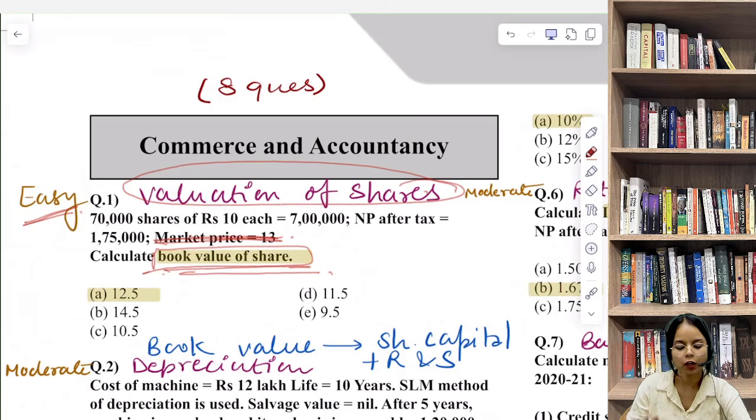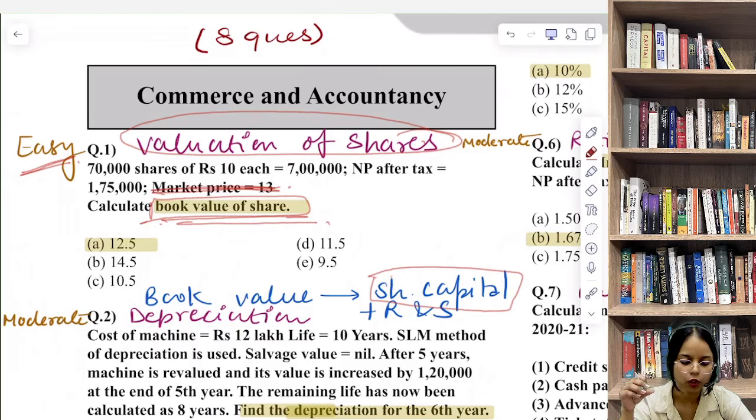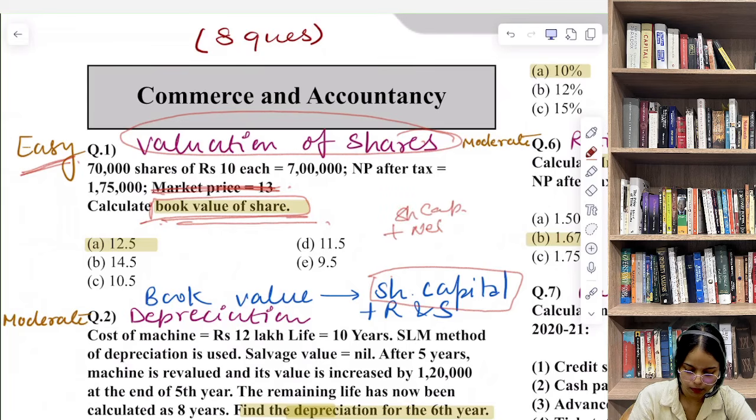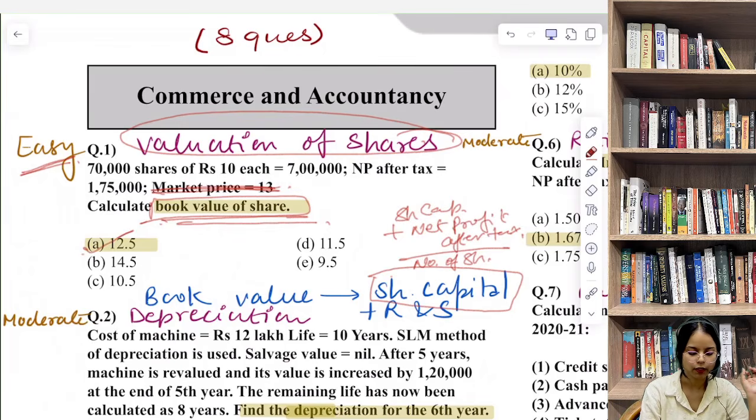The book value per share is found by taking the total shareholders funds, that is share capital plus net profit after tax, and dividing it by the number of shares. अगर आप डिवाइड कर दोगे सो देन आपका आंसर क्या आएगा? That is 12.5. That's your book value of share.